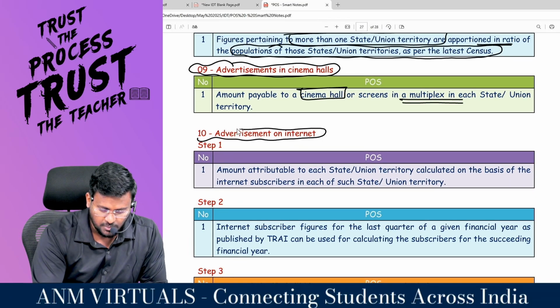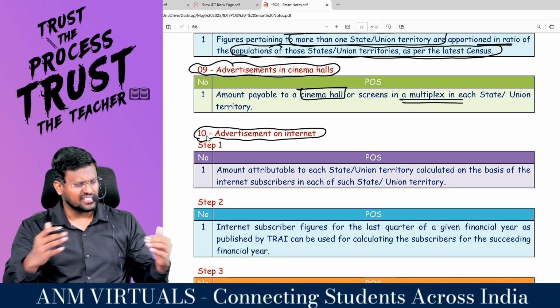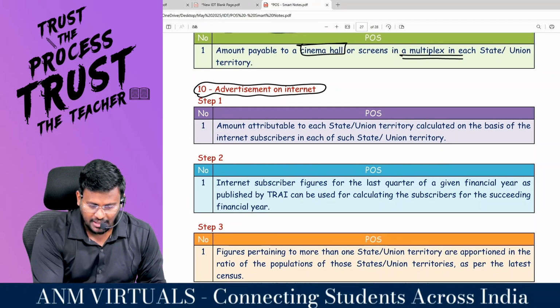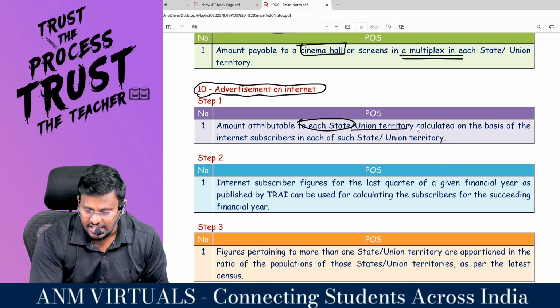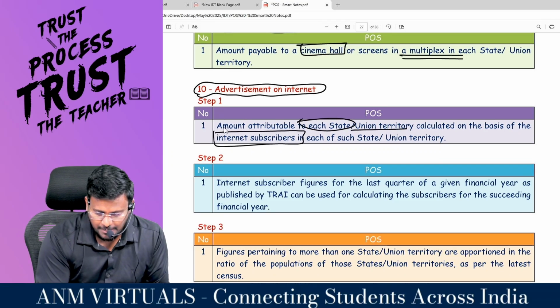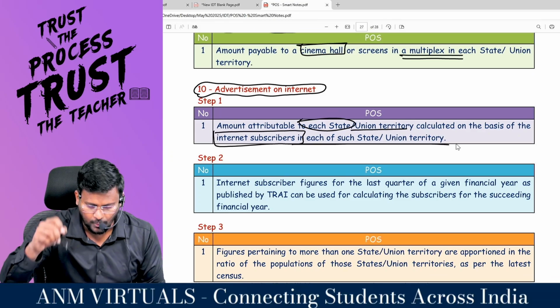Now advertisement on the what? Internet. Very dangerous area because it is spread over the country, right sir? Then how do you split? The amount attributable to each state or union territory is calculated on the basis of internet subscribers in each state or union territory.